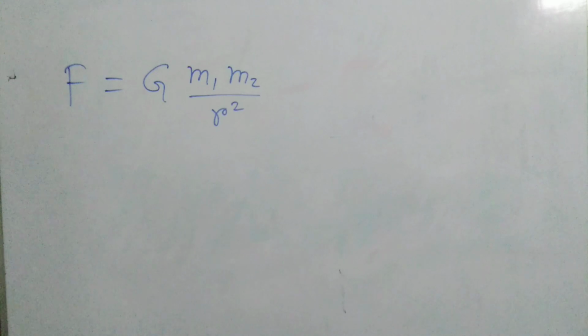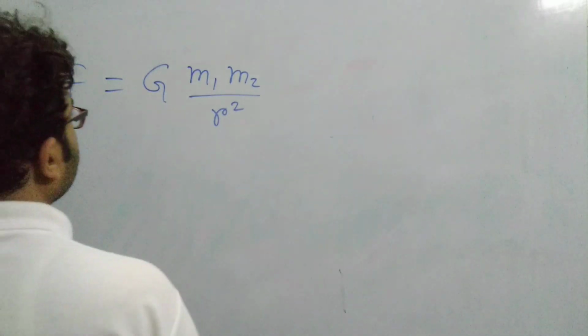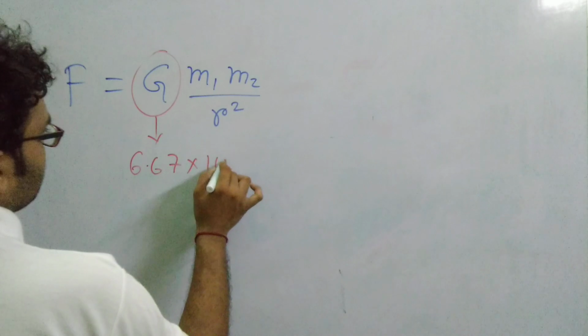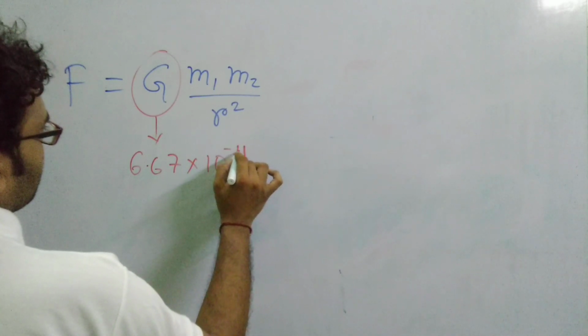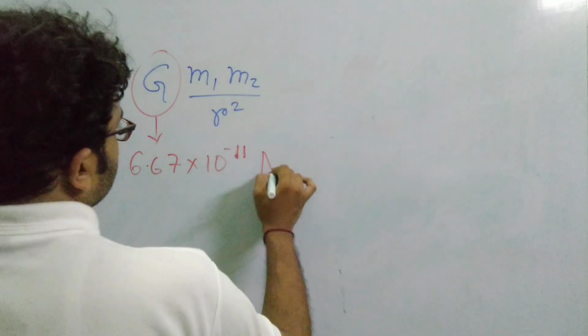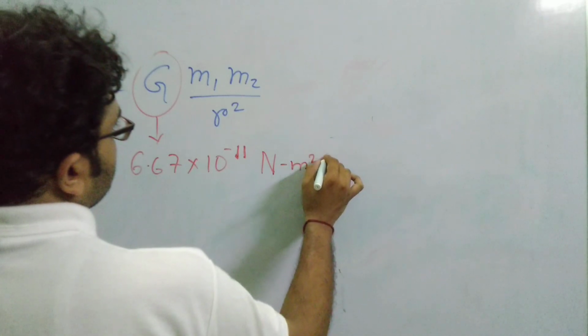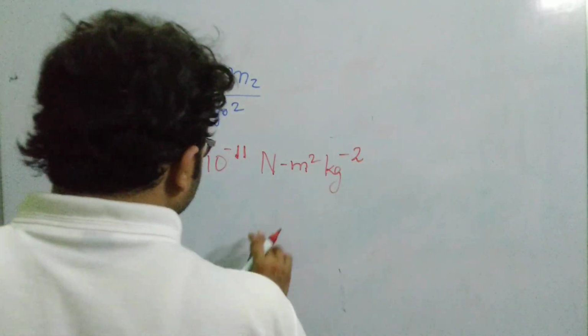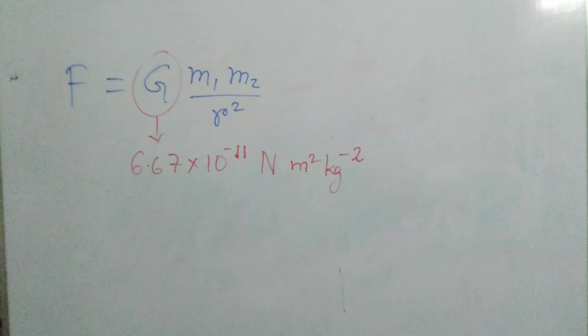What is this G? This G is called the universal gravitational constant, and experimentally it is determined that this capital G has a value of 6.67 into 10 to the power minus 11. And if we talk of the units of this universal gravitational constant, what is the unit? It is basically Newton meter square kg to the power minus 2. Okay, so this is the unit of universal gravitational constant and its value.